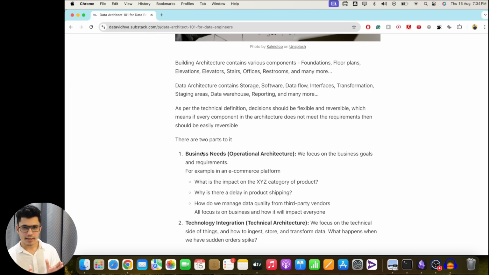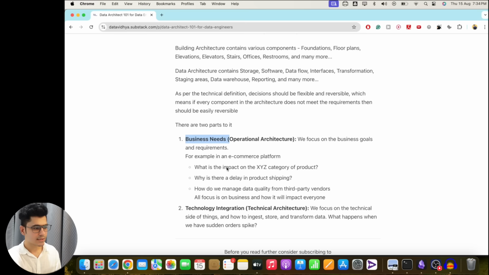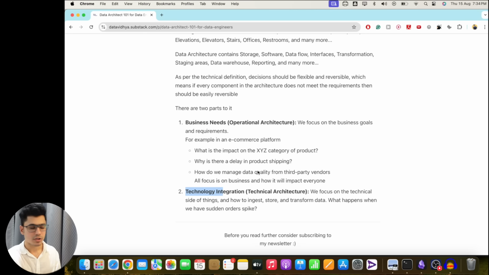Now, building a data architecture is divided into two different parts. One is business needs, and second is the technological integration. Basically, the operational architecture and the technical architecture. Let's try to understand both of these right now, and then we'll deep dive into them individually.